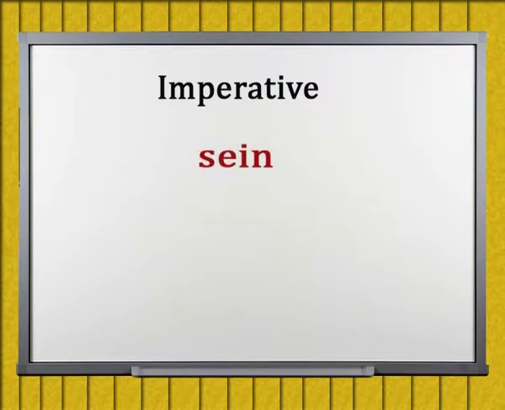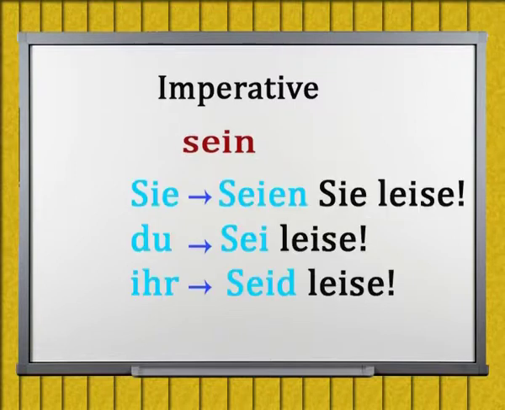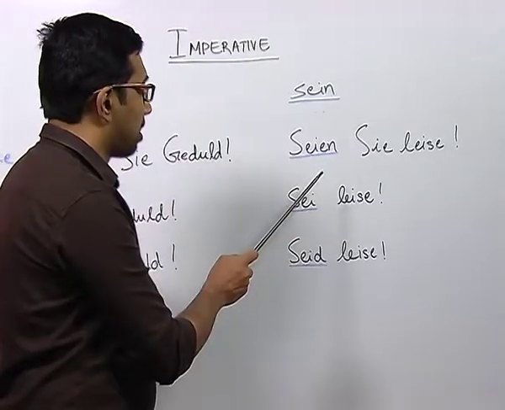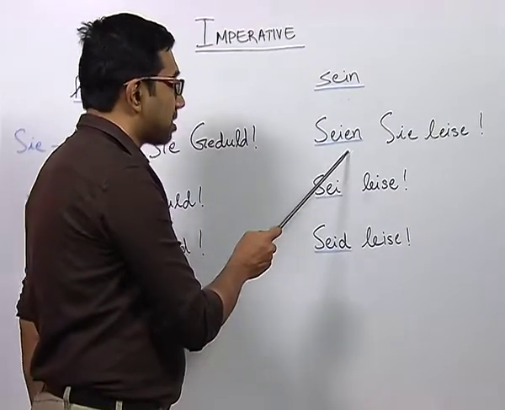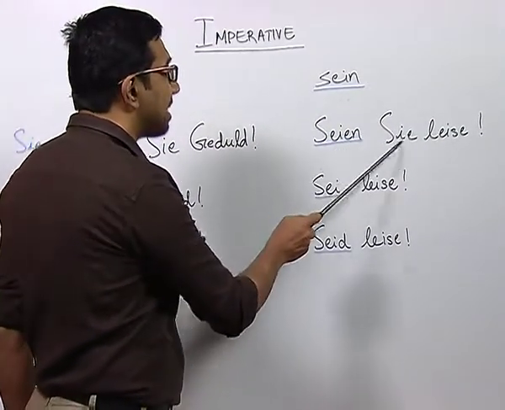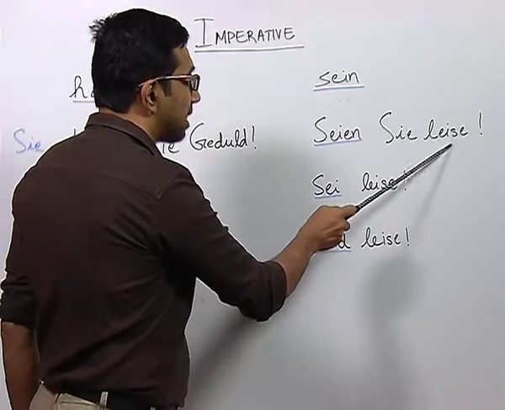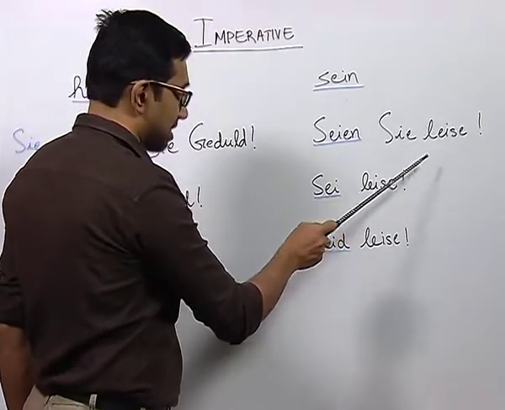Now, let us look at how imperative sentences are constructed with the verb sein. You know the verb sein means to be. Let us look at this imperative sentence with Sie: Seien Sie leise. The word leise means silent.